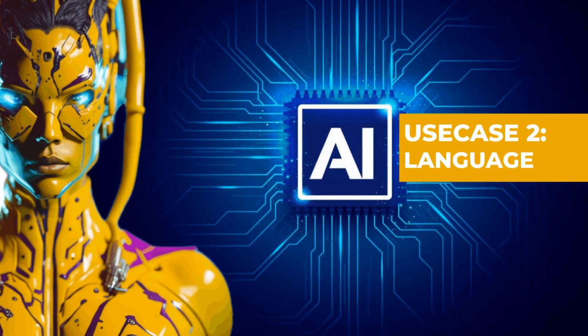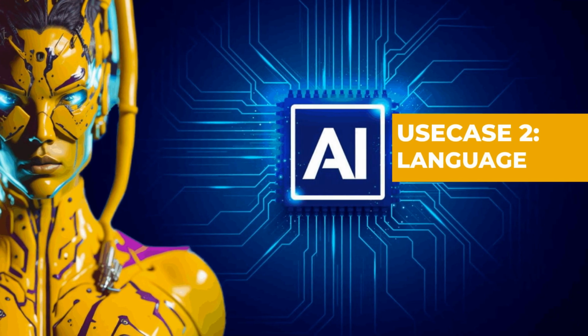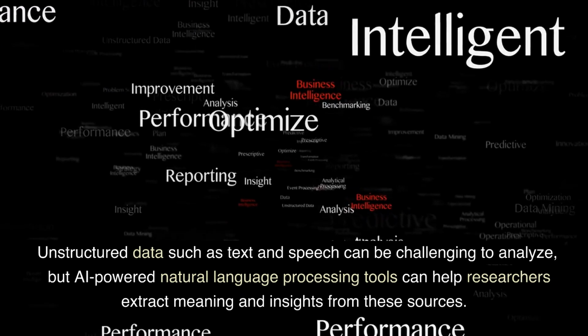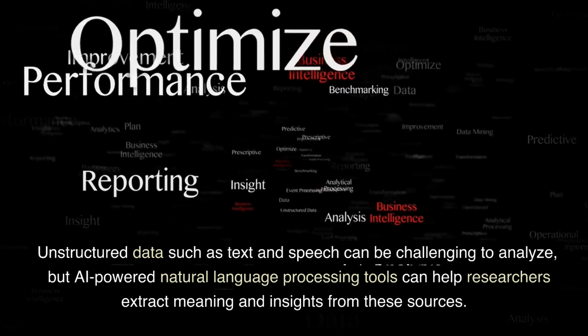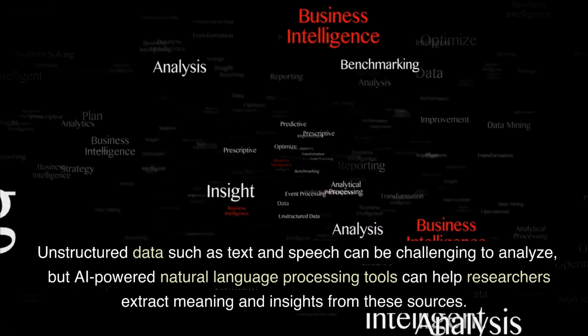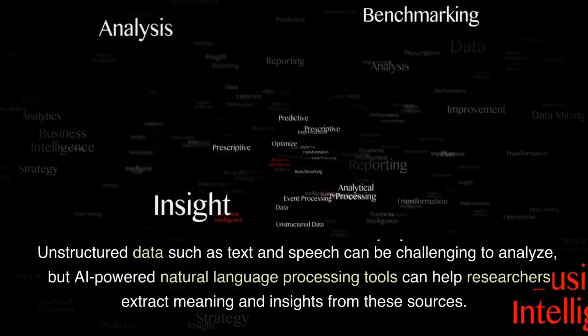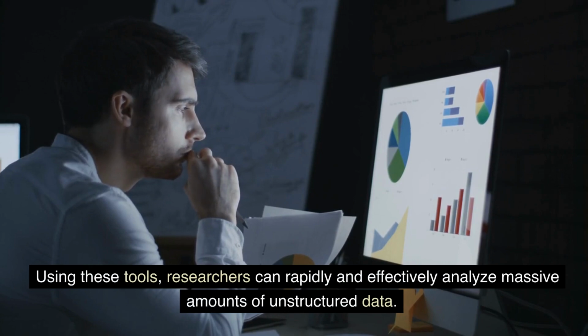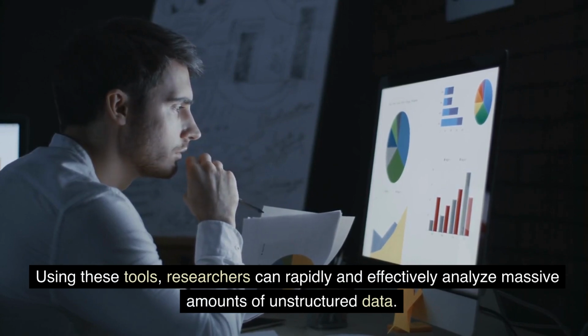Use case number 2, natural language processing. Unstructured data such as text and speech can be challenging to analyze, but AI-powered natural language processing tools can help researchers extract meaning and insights from these sources. Using these tools, researchers can rapidly and effectively analyze massive amounts of unstructured data.